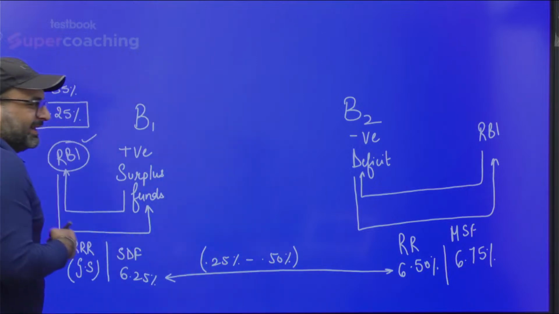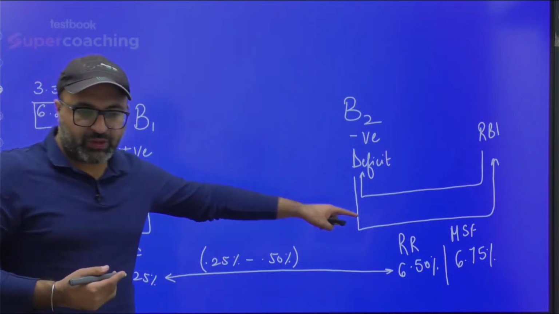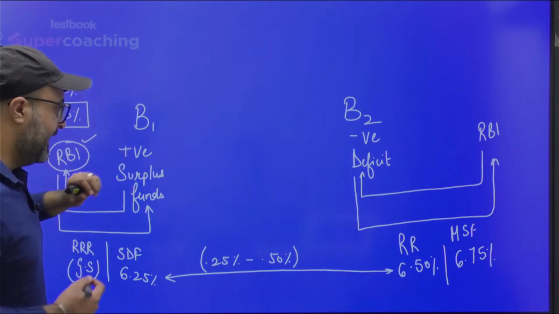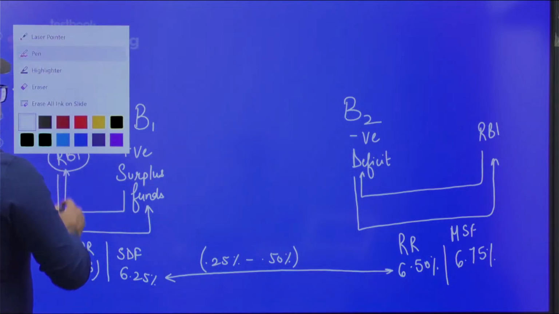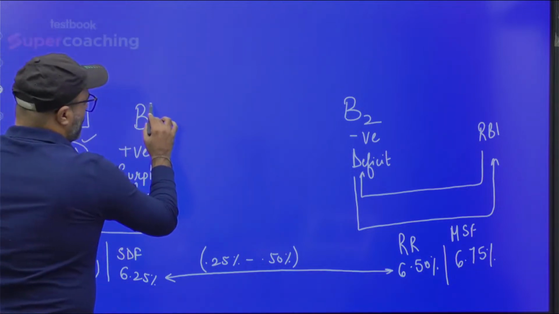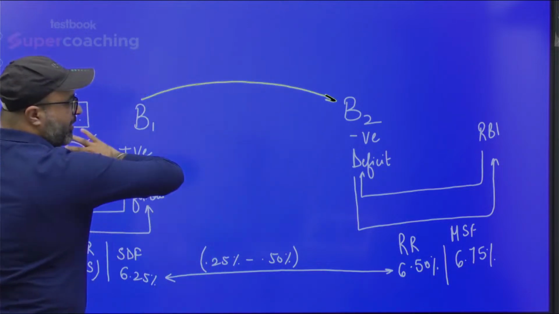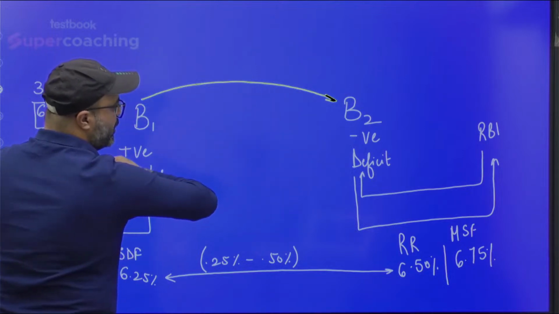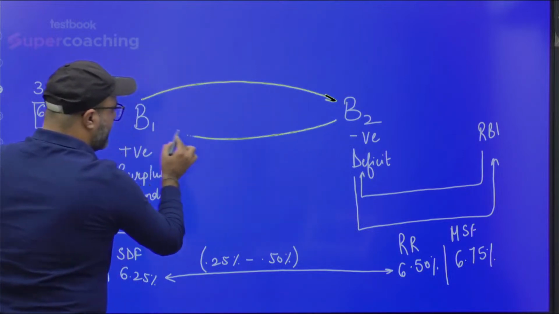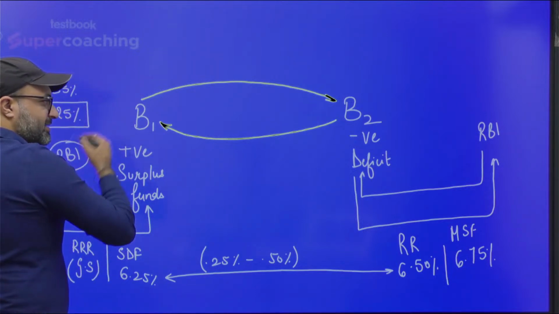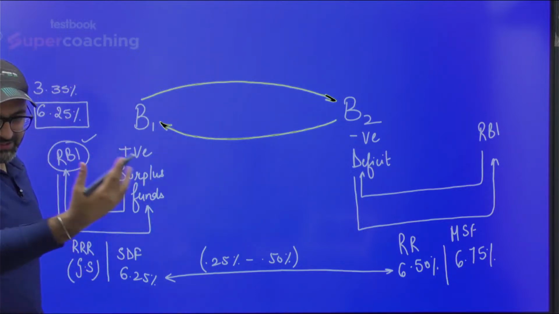The second point is, there are certain limits related to repo rate, MSF and the other borrowing and lending scenarios. Now in this case, if these banks come together, and bank 1, rather than depositing the funds with RBI, transfers the funds to bank 2 for the short term, and bank 2 is ready to pay a rate of interest to bank 1, this is going to be beneficial for both of them.